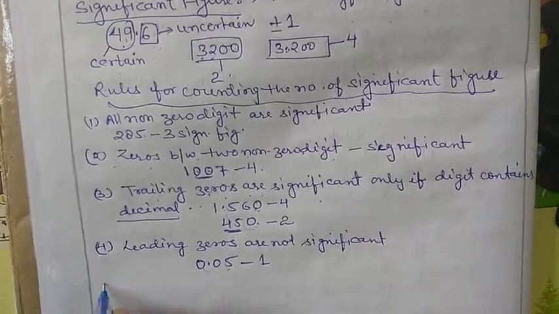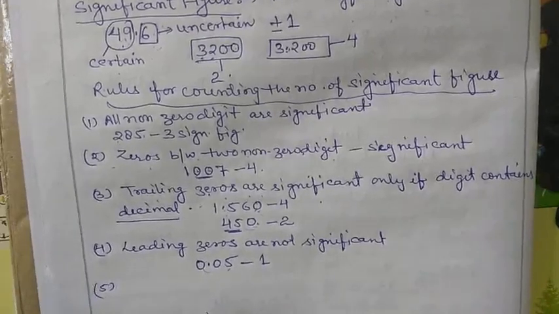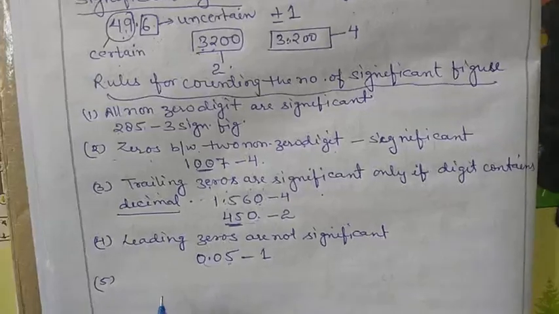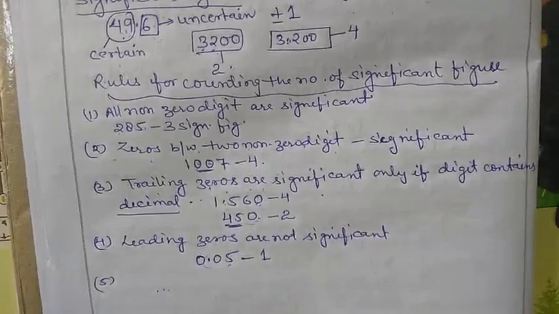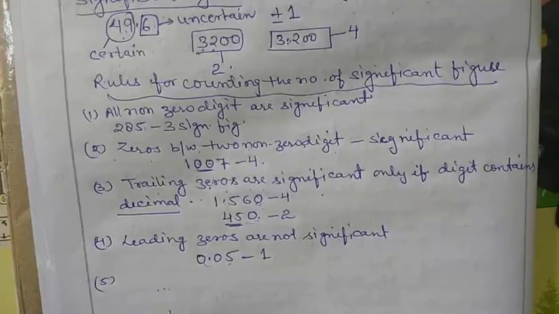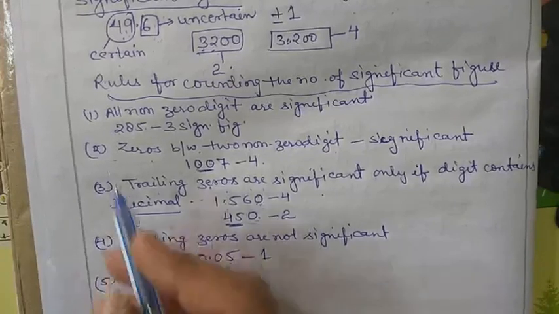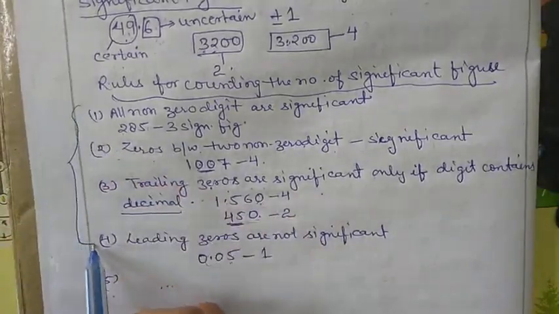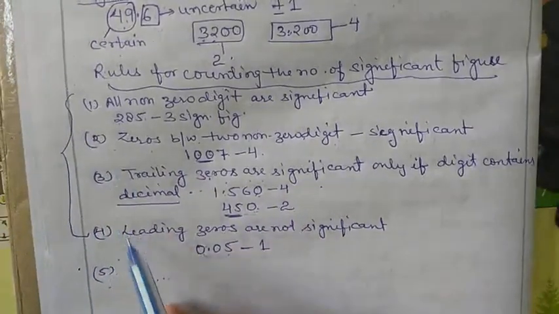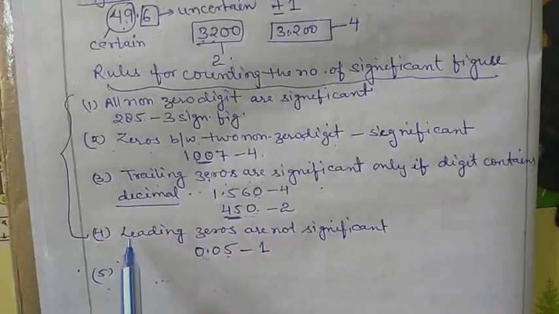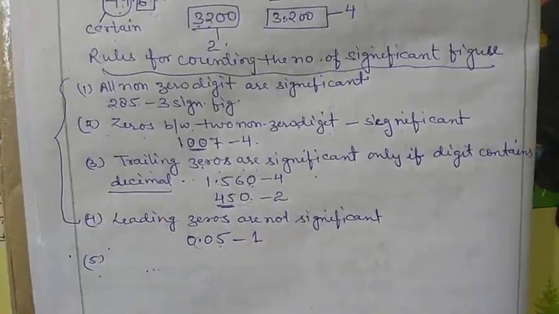Now rule number 5. Defined values or counting numbers have an infinite number of significant figures, as these are exact numbers and can be represented by writing an infinite number of 0s after placing a decimal point. Clear? This is rule 5. But the most important rules are these 4 rules. Done. With this we have done the topic of significant figures. Clear? Now thank you.